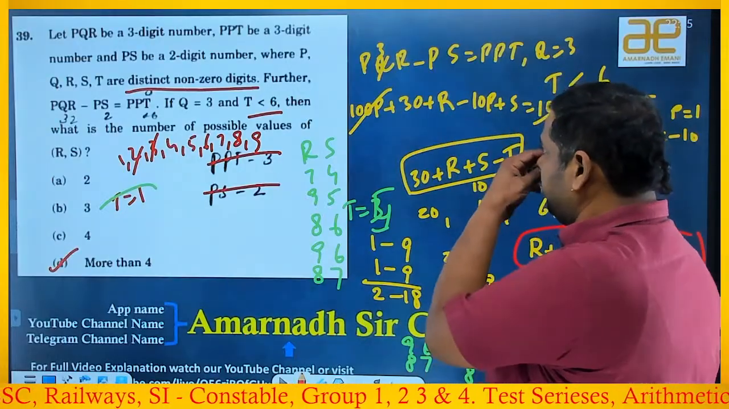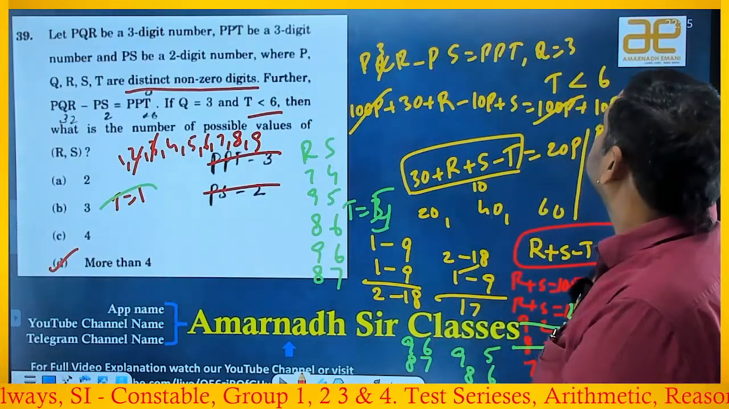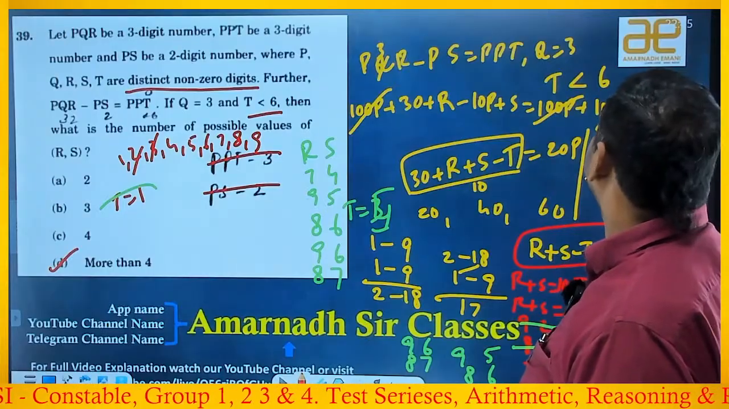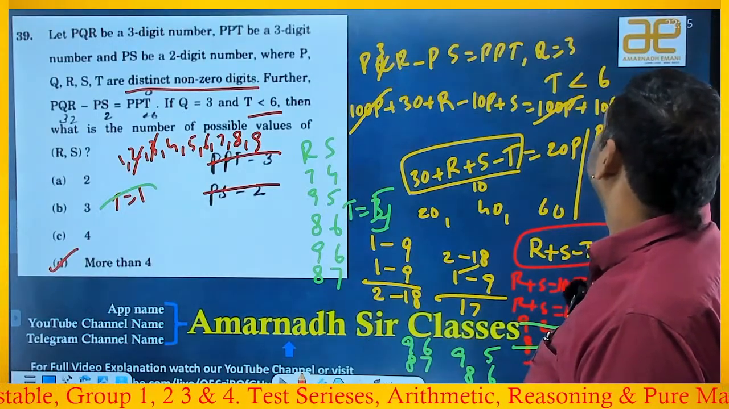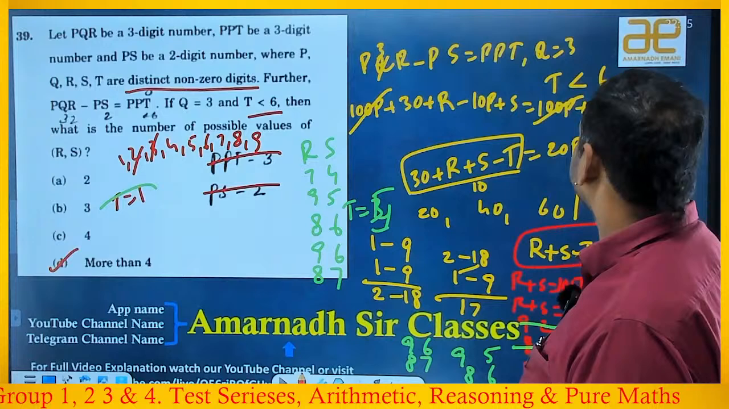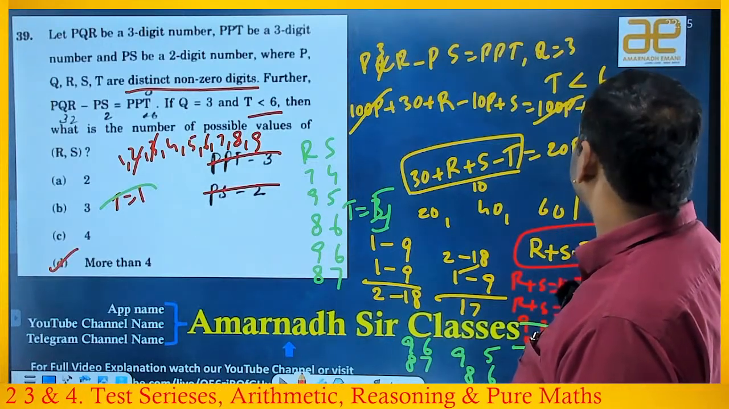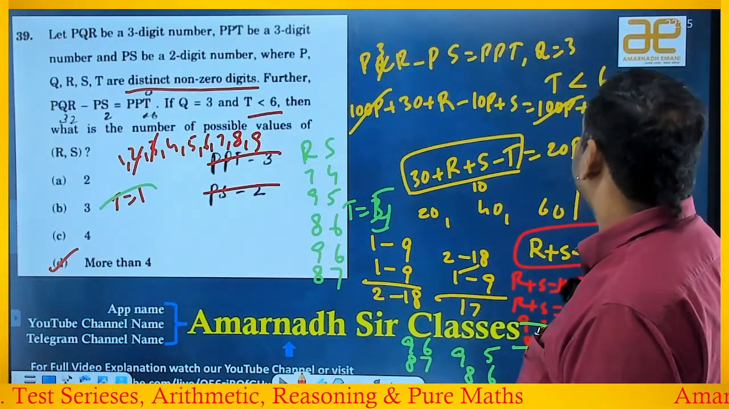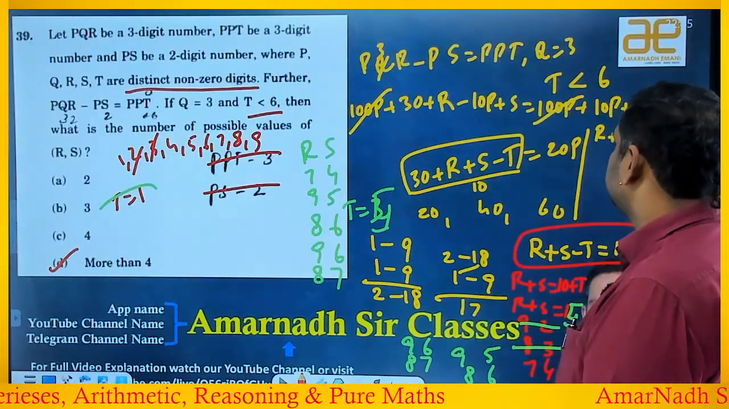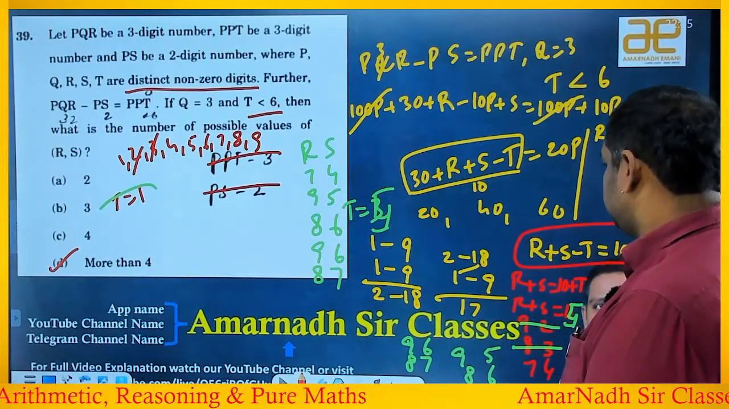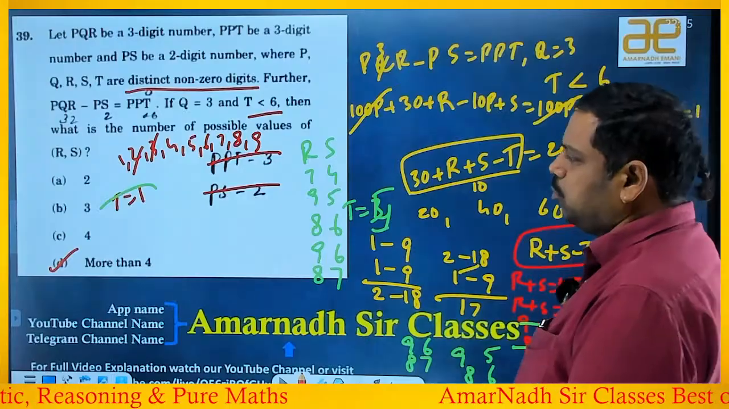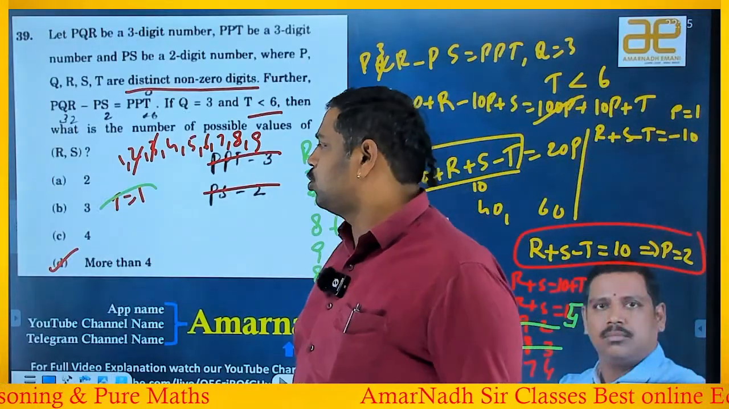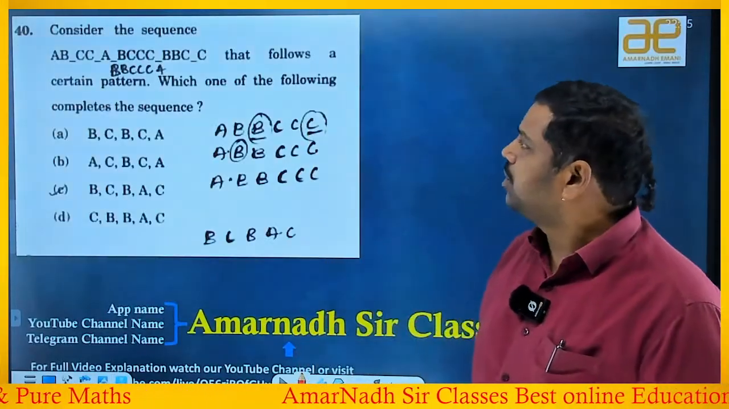Okay. So verify once. 30 plus R plus S is equal to 20P. When P is equal to 2, it is 40, right? So 40 means it is R plus S minus T is equal to 10. R plus S is equal to 10 plus T. Yes, it is. So more than 4 values are possible. So definitely answer is 4th option. Right. So the next beautiful one.